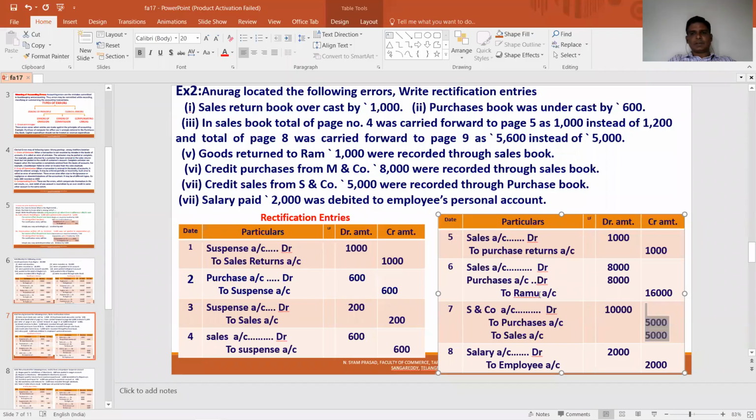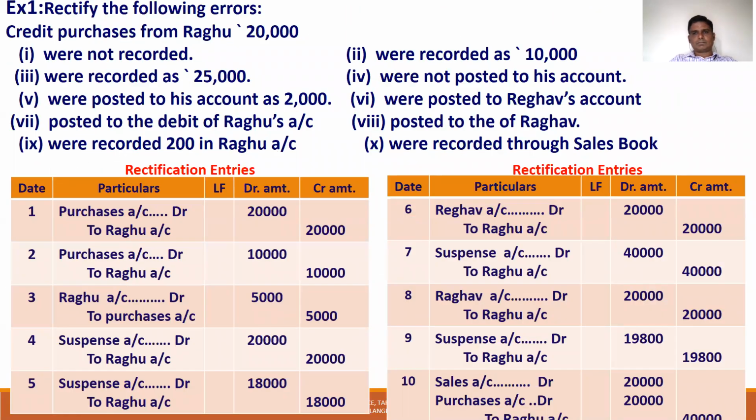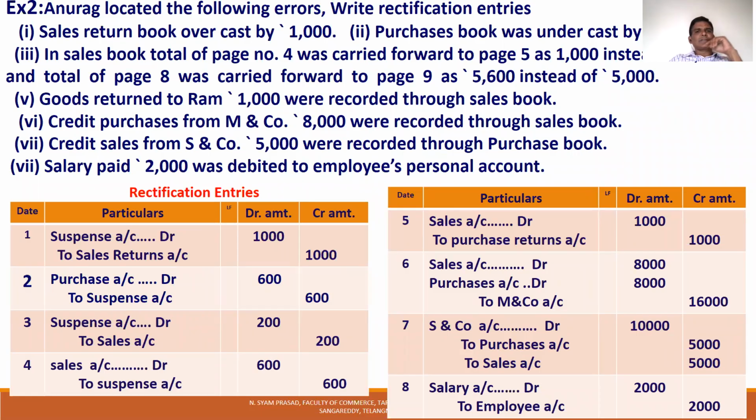So credit purchase from M&T company 8,000 recorded through the sales book.